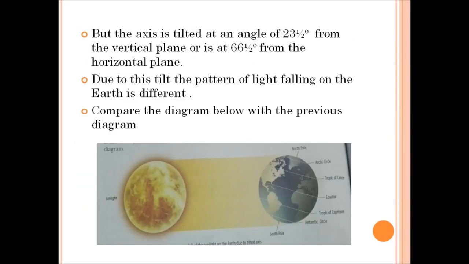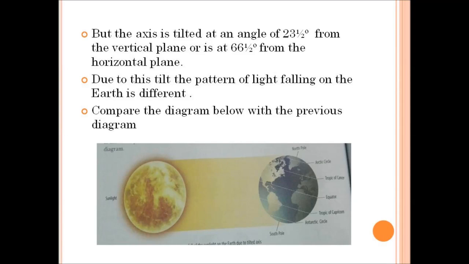Children, look at this picture. In this picture, the earth's axis is not straight, it is tilted at an angle of 23.5 degrees. Okay, so due to this tilt, the pattern of light falling on the earth is different.